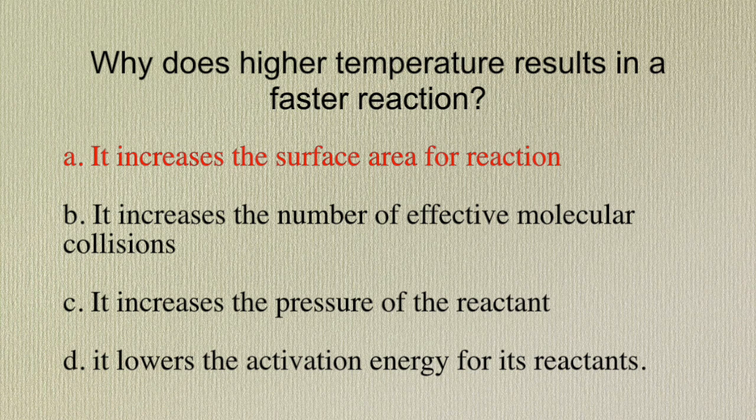The correct answer is B, because temperature affects the rate of the reaction. As temperature increases, so does kinetic energy. This means that molecules are moving rapidly, resulting in more collisions, thus it increases the rate of product formation.